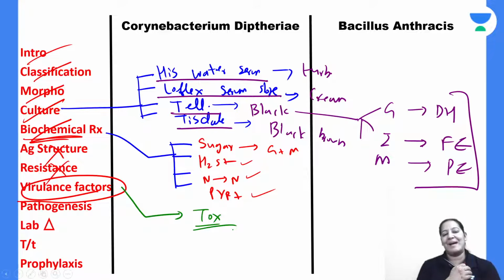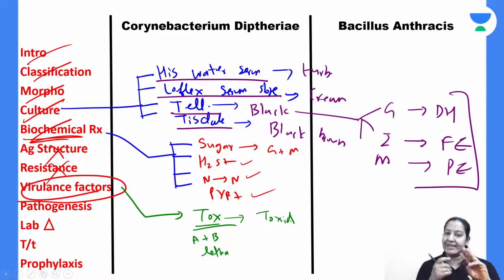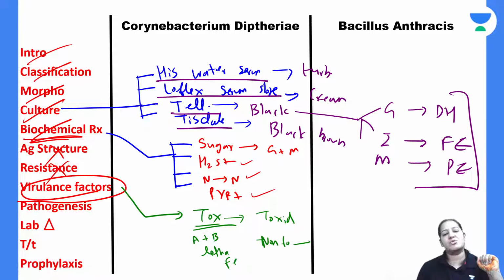The toxin produced by the bacteria, the diphtheria toxin. It is having 2 fragments, fragment A and B. Both are important for toxigenicity. It is very lethal. Toxin can be converted to toxoid by 3 mechanisms: heat, formalin, and acidic pH. And iron is required for toxin production. We can convert a non-toxigenic strain to a toxigenic strain with the help of a beta phage, and the mechanism is known as lysogenic conversion.